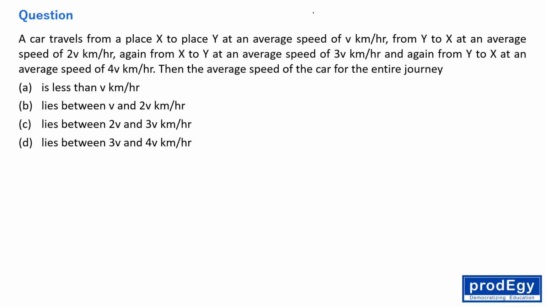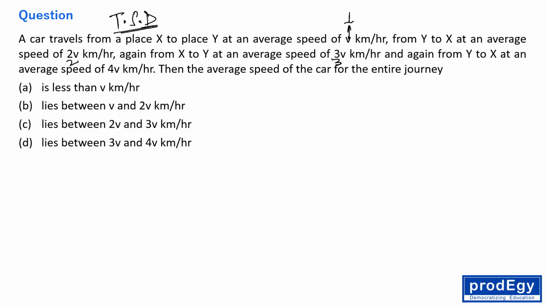Okay, fine. Again, this question belongs to time, speed and distance. The question is saying a car travels from a place X to Y at an average speed of V km/h. Just assume V as 1, so 2V is 2 and 3V is 3, because I don't know what V or 2V or 3V is.